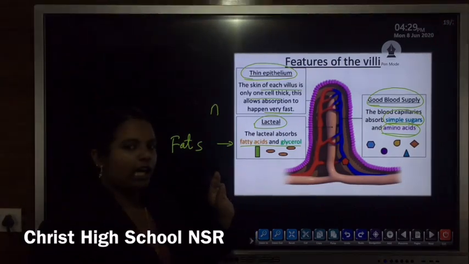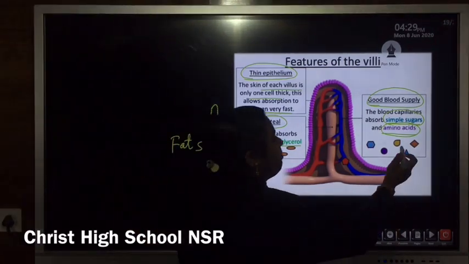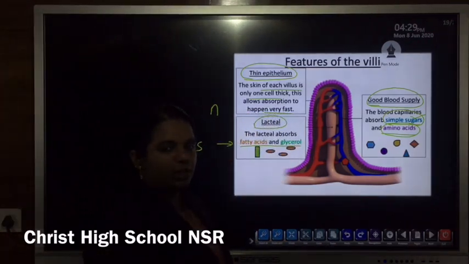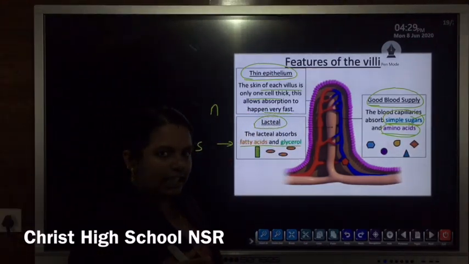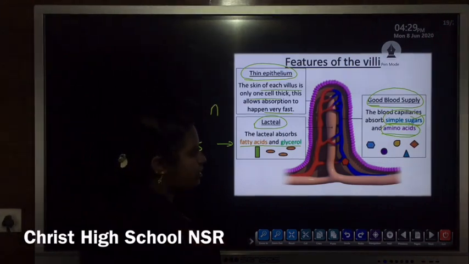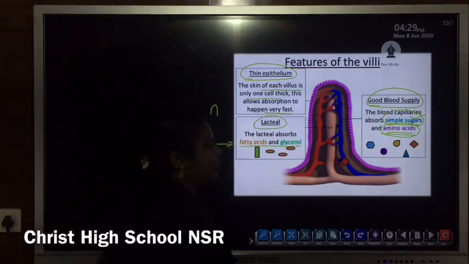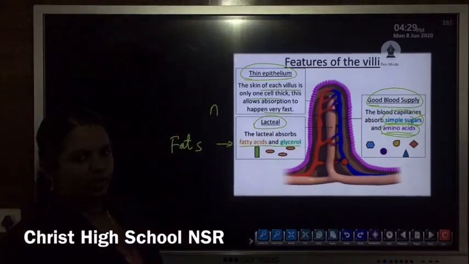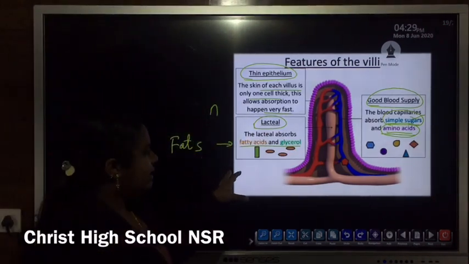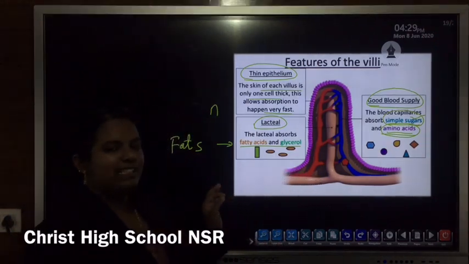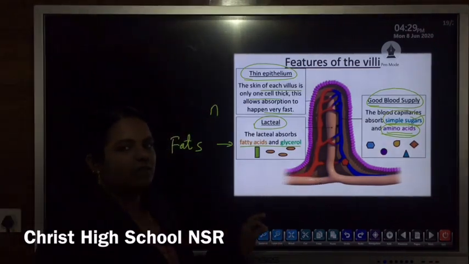The end products of carbohydrate digestion are simple sugars like glucose, fructose and so on. And the end product of protein digestion is amino acids. So fatty acids, glycerol, simple sugars as well as amino acids are in simpler as well as soluble form.